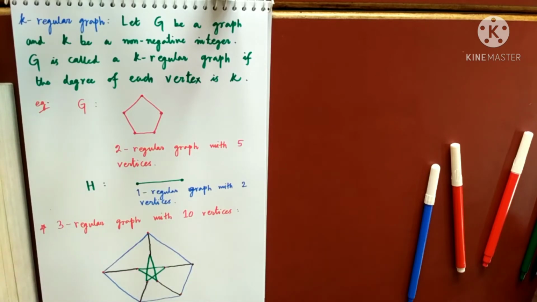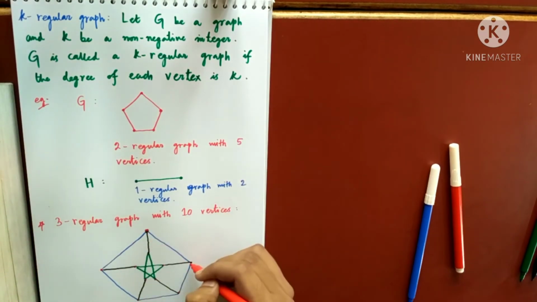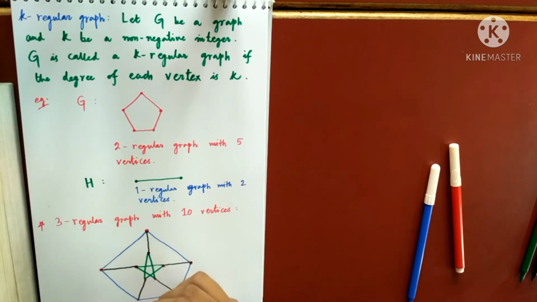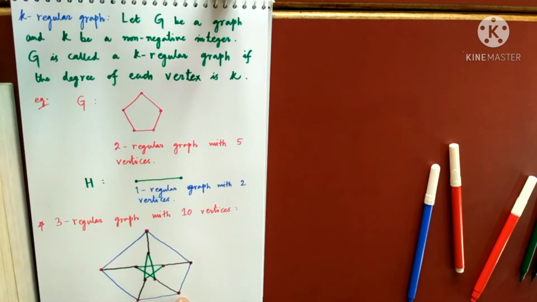This graph, you see, there are 10 vertices, 1 through 10. Let's count the degree. Degree of this vertex is 3, 3, 3, 3, 3, and the degree of the inner vertices are also 3.